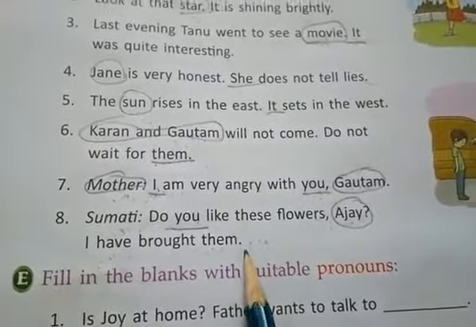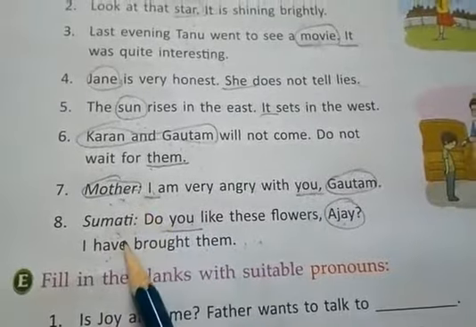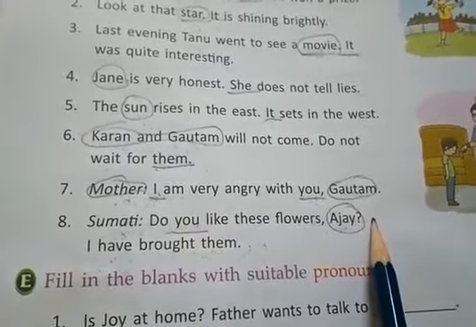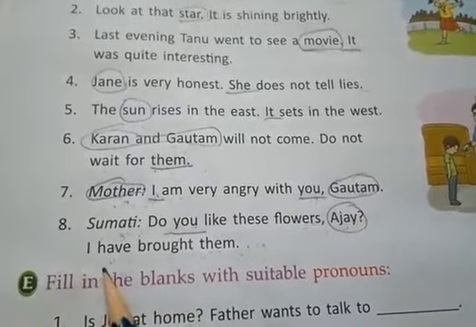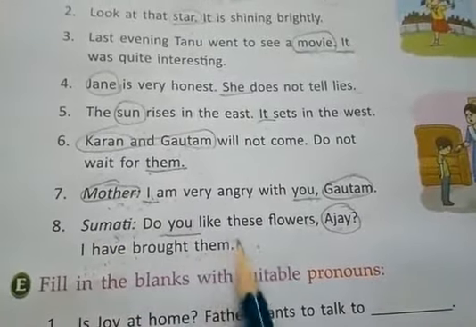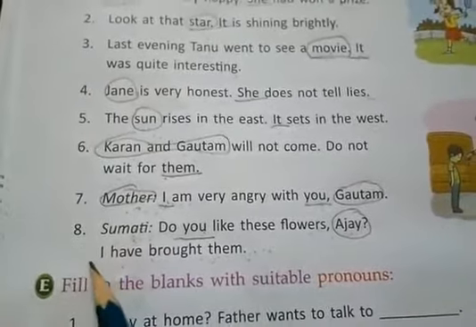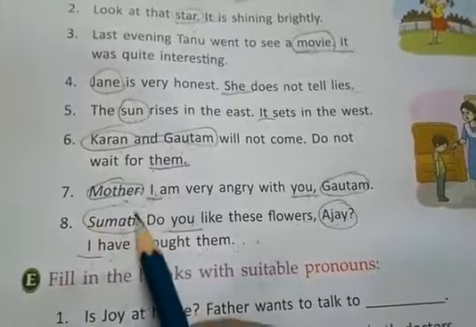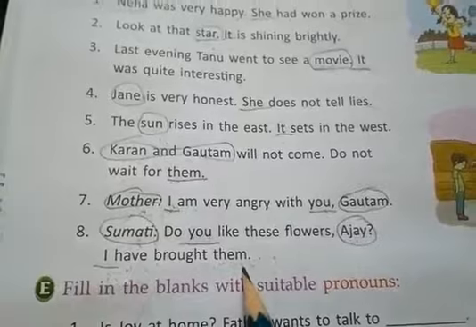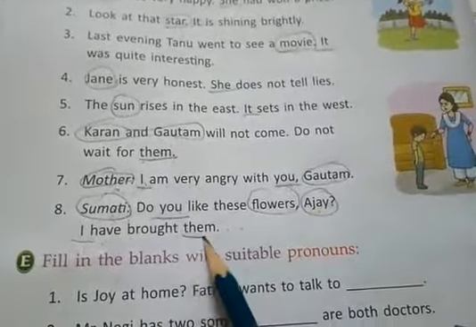I have brought them. Sumati is telling Ajay. Sumati is speaking, so she is the first person. Ajay is listening. Sumati is saying to Ajay, do you like flowers? I have brought them. I means who? Sumati is speaking to Ajay, so I is for Sumati. So underline the pronoun I. It is for Sumati. Have brought them. She has brought them. What has she brought? Flowers. The noun, flowers, things. And underline the pronoun.